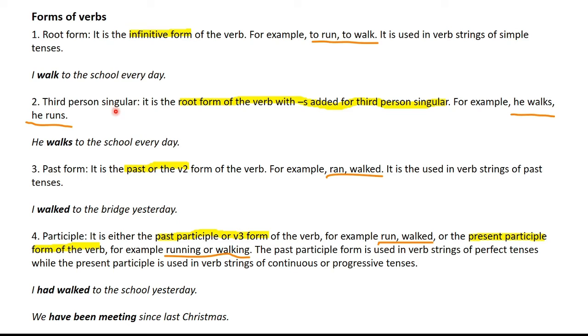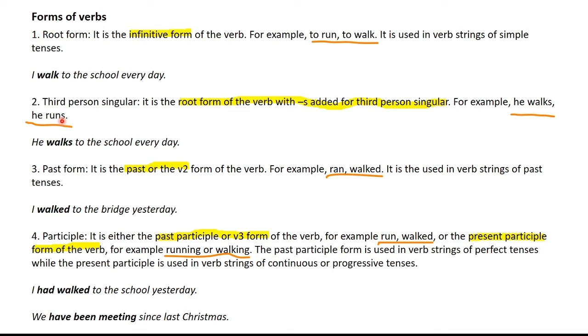In case of third person singular, the root form will have an s added to it as the suffix. For example, he walks. He is a third person singular pronoun. So walk will become walks and run will become runs. He runs.